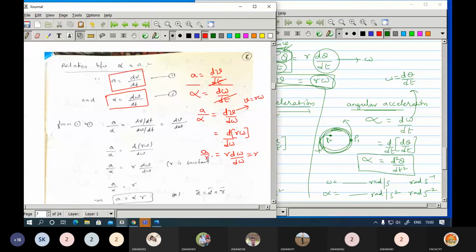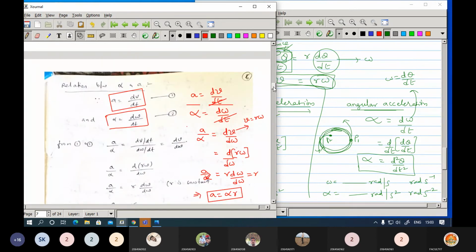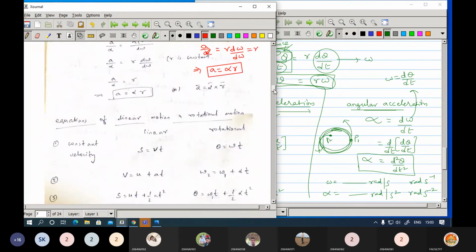So a by alpha equals r. From here what you will get? A equals alpha into r. Now you are going to get this as a scalar product, and if you want to write this as a vector product, you can write like this. This is a thing you need to identify, the relations.